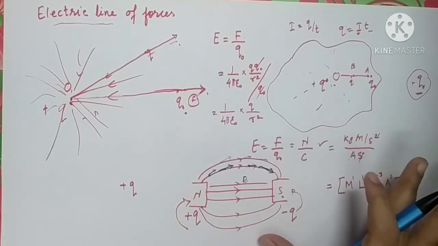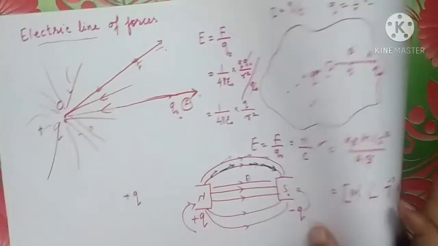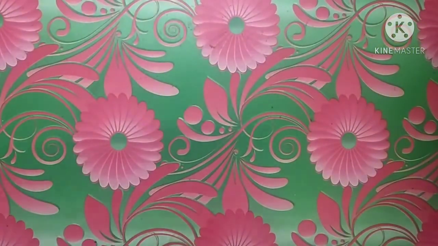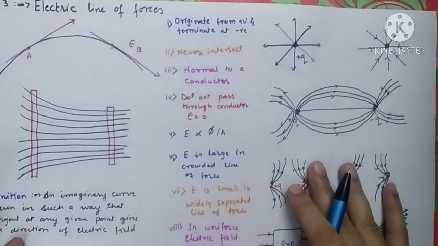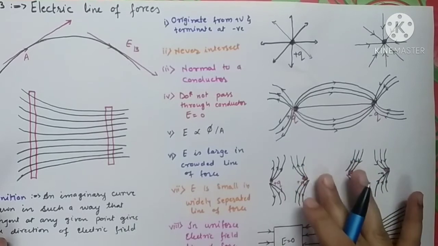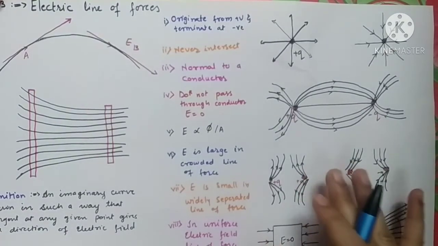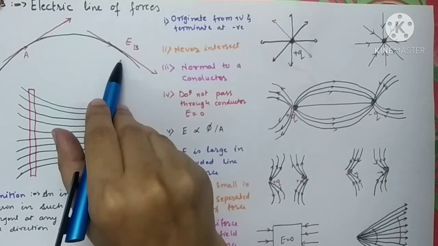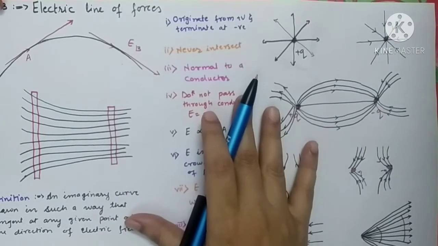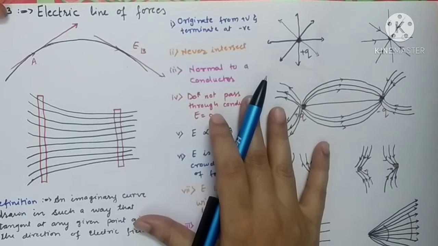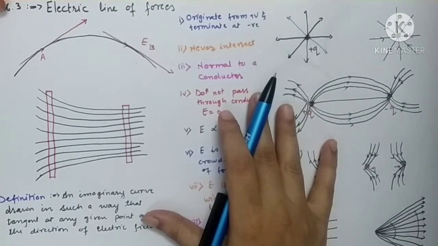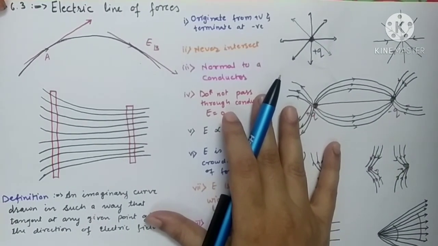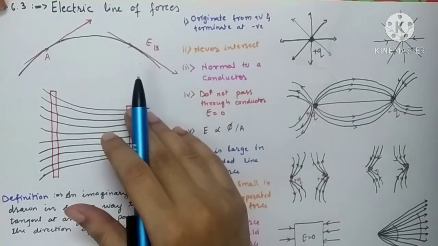Now let us see what are the properties of electric line of forces. So electric line of force, as we have drawn the curved line only because the charges are point charges, they are not like a pole pieces, so the line of forces may not be almost straight, they are always curved.